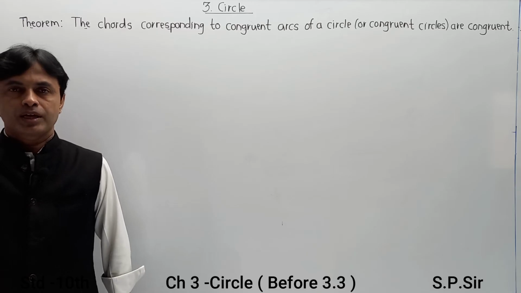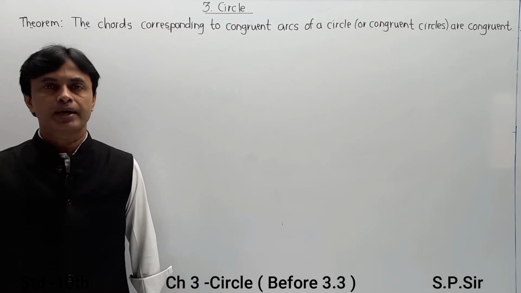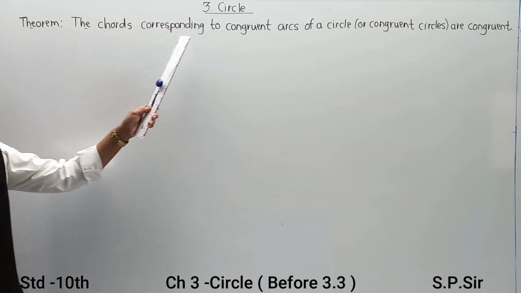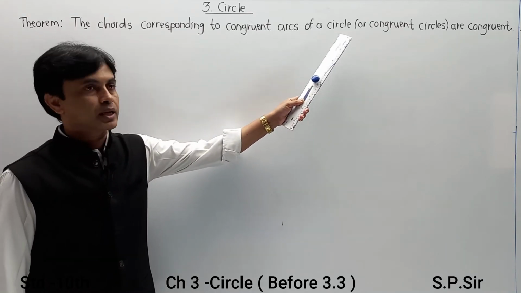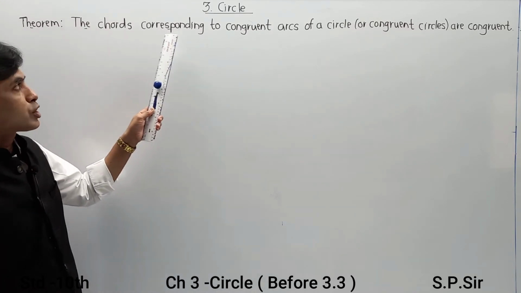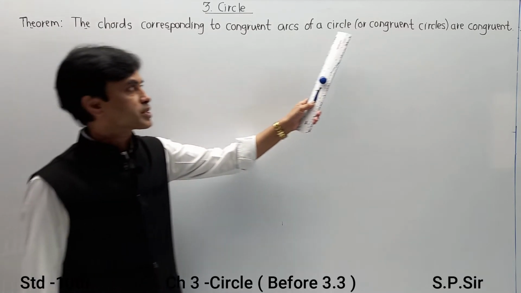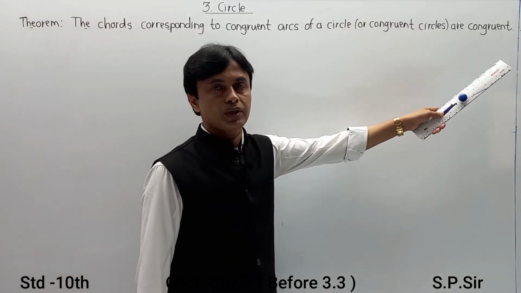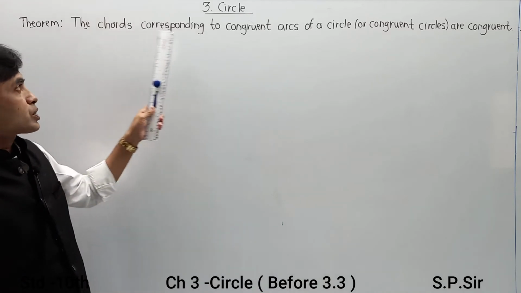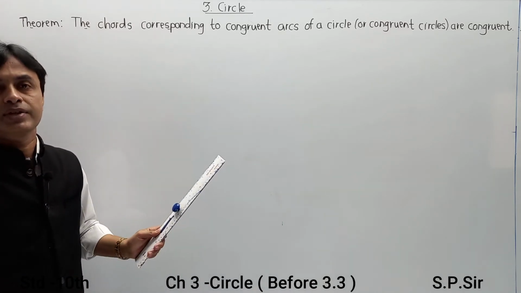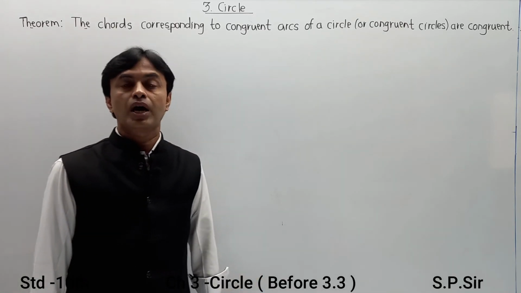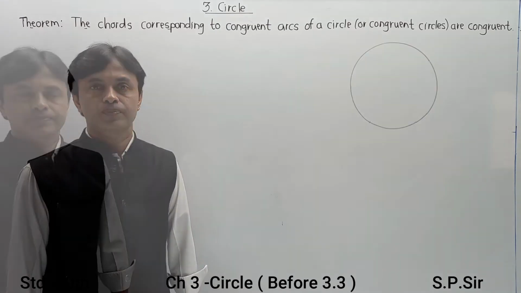Hello friends, before solving exercise 3.3 and the next exercise, we come to a theorem: the chords corresponding to congruent arcs of a circle. I repeat, the chords corresponding to congruent arcs of a circle or of congruent circles. It means in a given circle, if two arcs are equal, then their corresponding chords are also equal. That we want to prove.